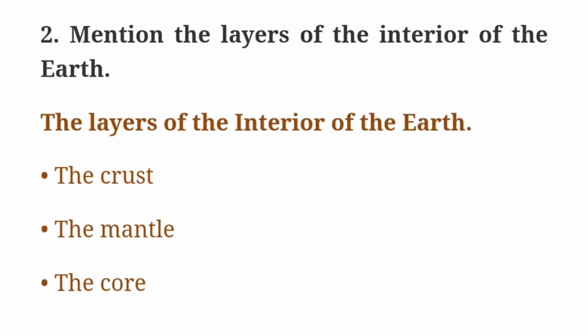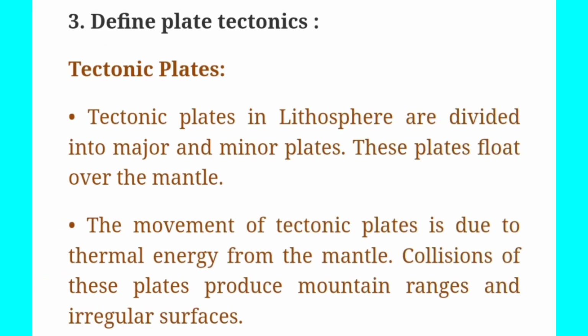Second question, mention the layers of the interior of the earth. The layers of the interior of the earth: the crust, the mantle, the core. Third question, define plate tectonics. Tectonic plates in lithosphere are divided into major and minor plates. These plates float over the mantle. Second point, the movement of tectonic plate is due to thermal energy from the mantle. Collision of these plates produce mountain ranges and irregular surfaces.